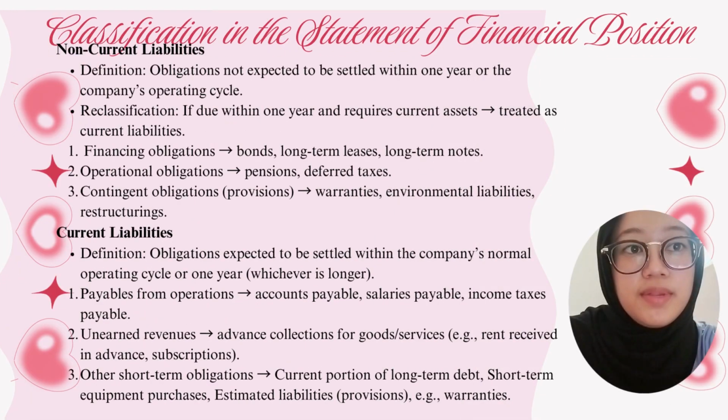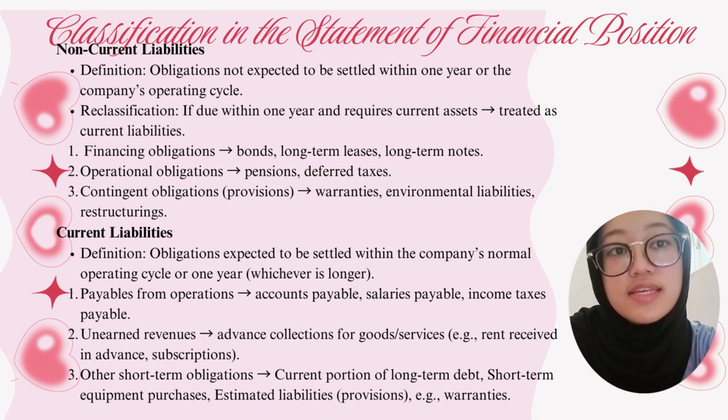Non-current liabilities are obligations not expected to be settled within 1 year or the operating cycle. They are divided into 3 parts: the financing obligation, like bonds; the operational obligation, like deferred taxes; and the contingent obligation, like warranties.